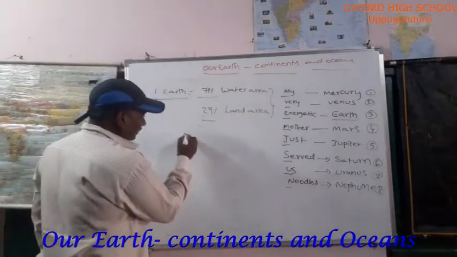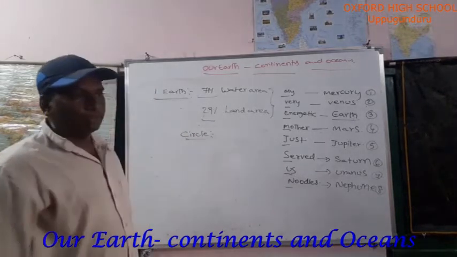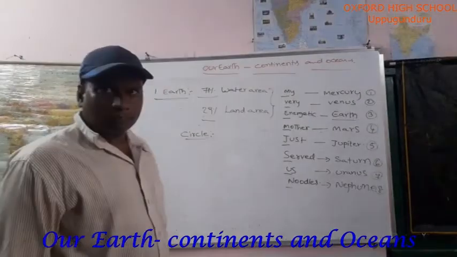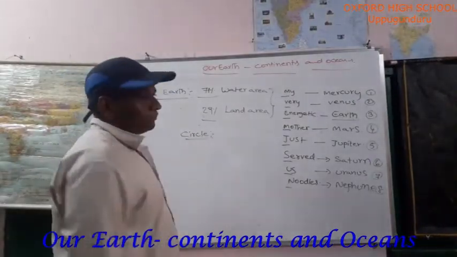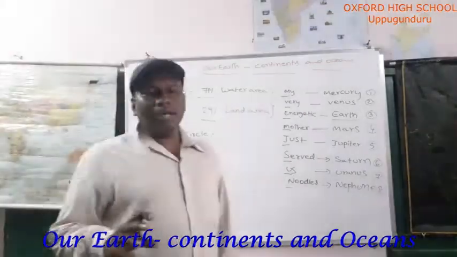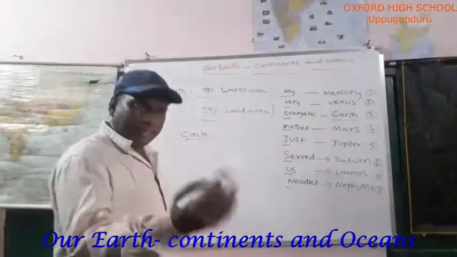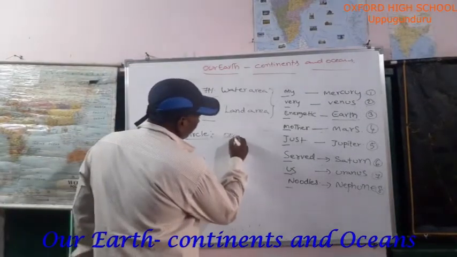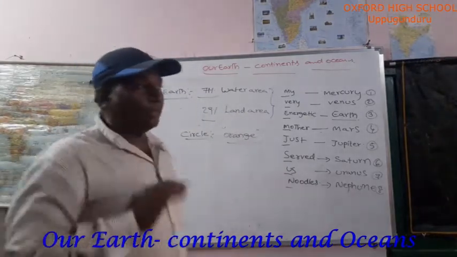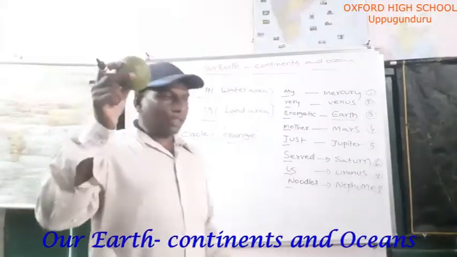Okay, earth's shape is a circle. Is it completely a circle shape? Tell me. No. It is not completely a circle shape. How will you compare earth? Tell me, anybody. If you have any orange in your house, take an orange fruit. You compare the orange fruit with earth. I will show you. This is an orange fruit. It is not completely a circle.